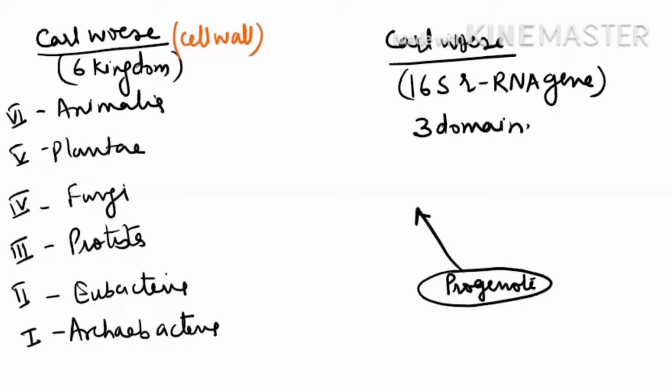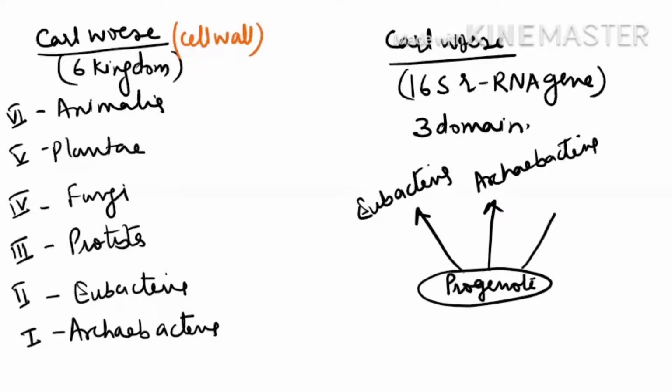First dominion was eubacteria. So this was the first dominion. Second dominion was Archaebacteria. And third dominion was eukaryote, in which all 4 kingdoms were included. Now according to him, Archaebacteria is a close relative to eukaryote. It is a more close relative to eukaryote. Now we will see how we can say that they are more related to eukaryote.